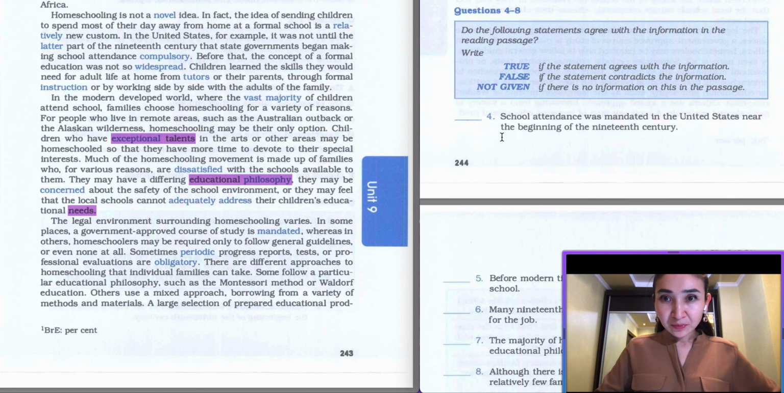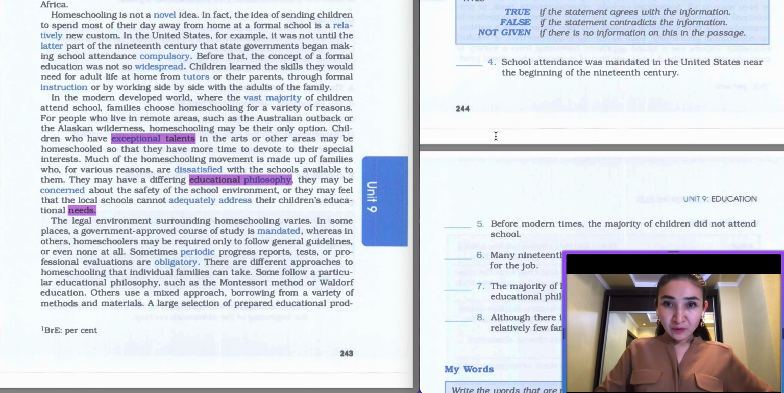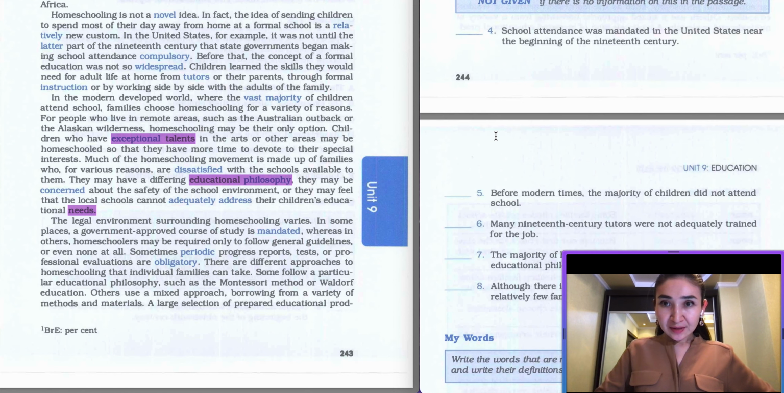Questions 4 to 8. Do the following statements agree with information in the reading passage? Write true if the statement agrees with information, false if the statement contradicts information, not given if there is no information on this in the passage. So, first question. School attendance was maintained in the United States near the beginning of the 19th century. Here our keyword is going to be United States and beginning of the 19th century.